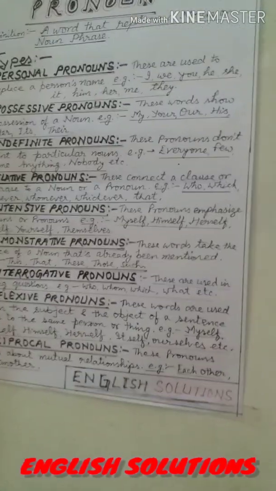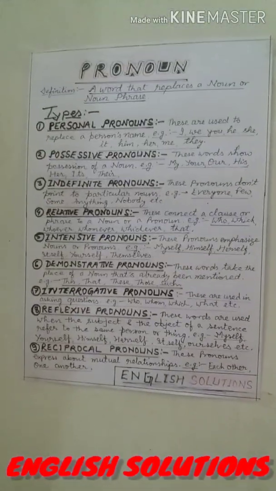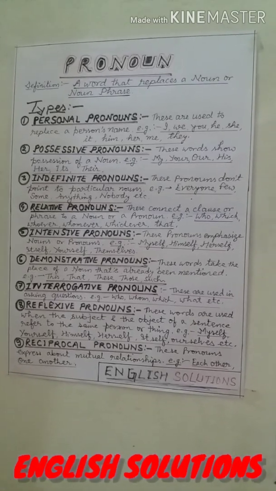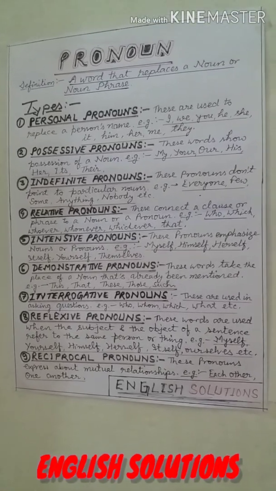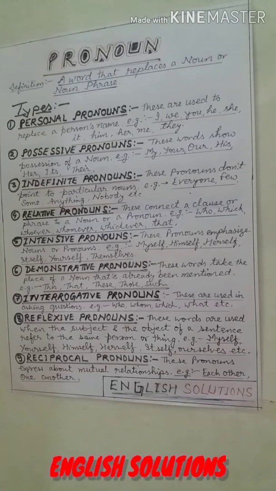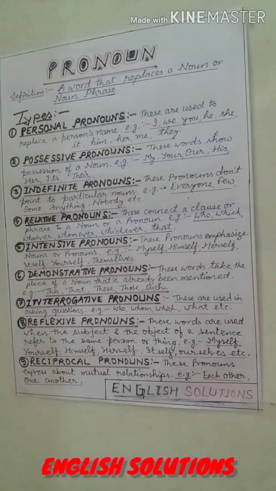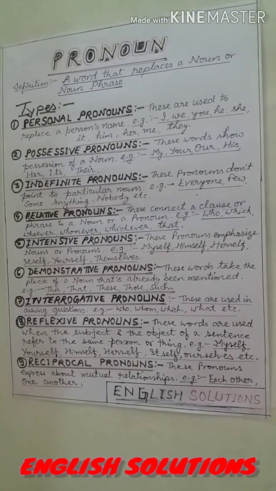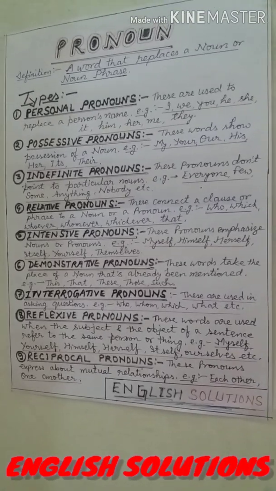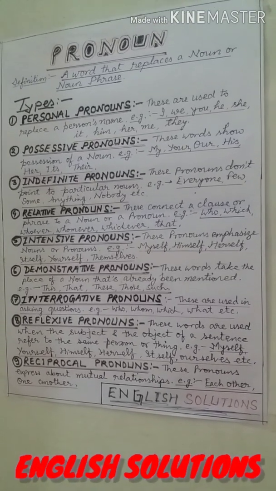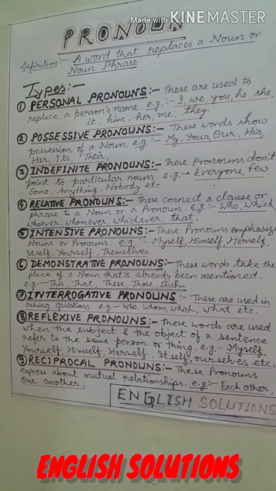Next category of pronouns is relative pronouns. Relative pronouns tell about the relationship of pronoun in respect to noun. For example, who, which, whoever, whomever, whichever, that.